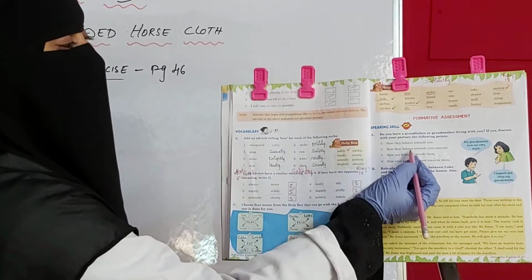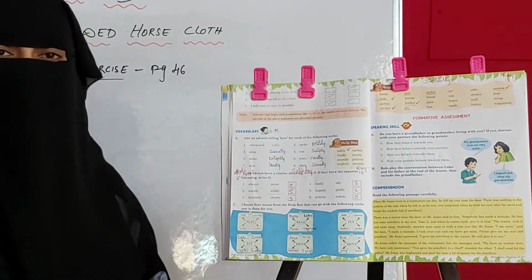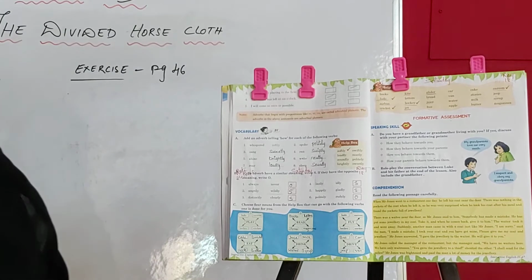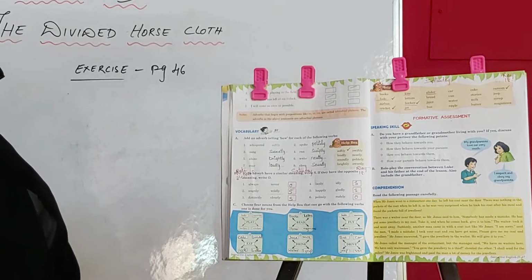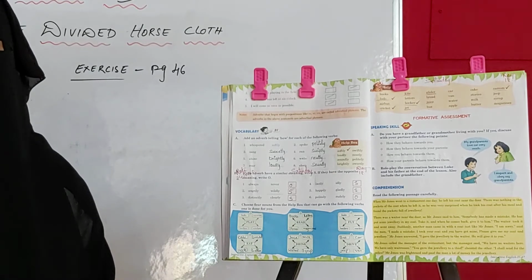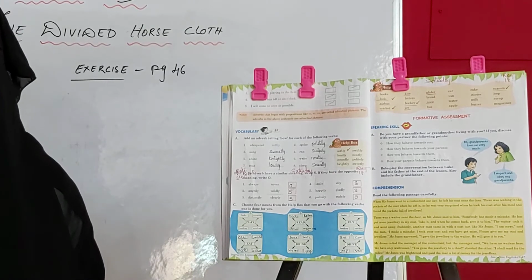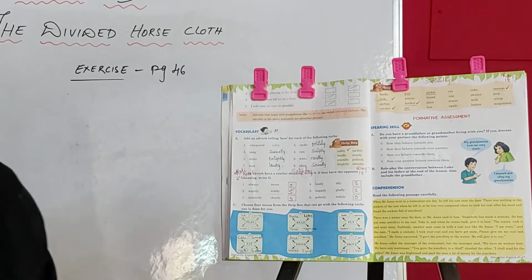Next is how they behave towards your parents. आपके grandparents आपके parents के towards क्या behave करते हैं? How do they behave towards them? Like do they talk with them rudely? Do they just irritate them? Do they trouble them? This you have to discuss.